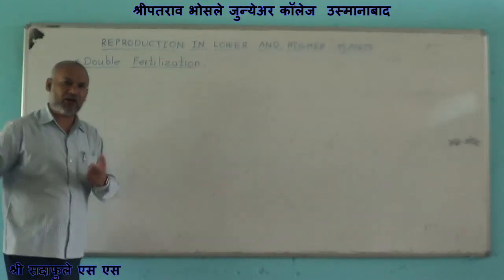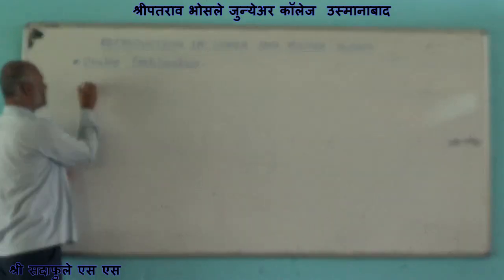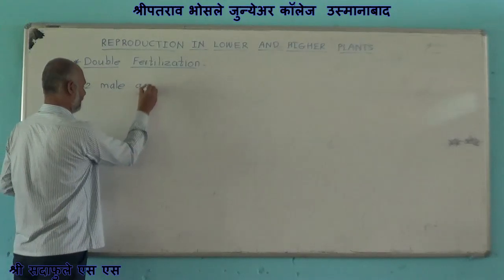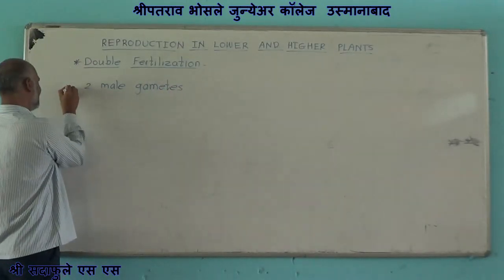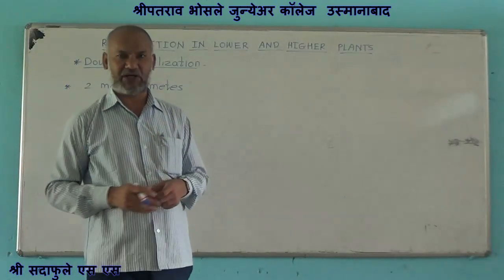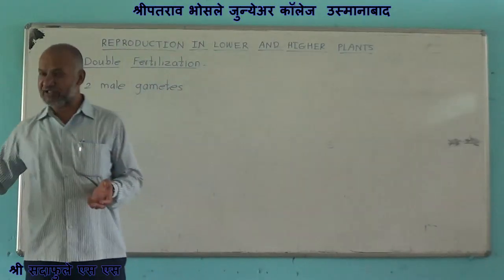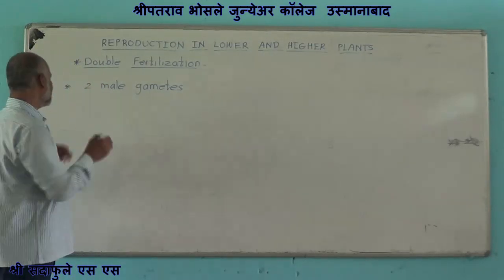Now, as we know, during the development of male gamete, there is formation of two male gametes. Two male gametes are produced in male gametophyte. Both the male gametes are utilized in fertilization.